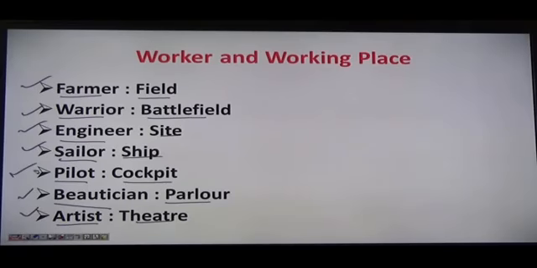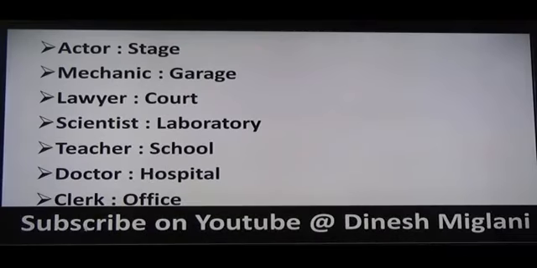So what we can say here, the place of working of farmer is field. The place of working of warrior is the battlefield. Engineer is site. Sailor is ship. Pilot is cockpit. Beautician is parlor. Artist is theater, right? Let's have a few more.